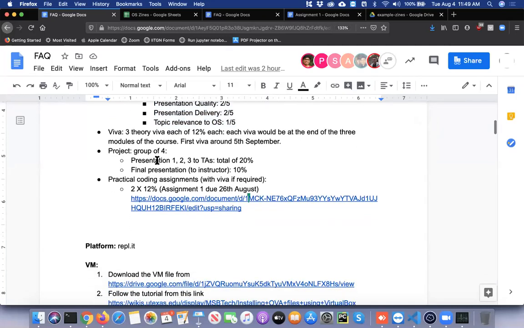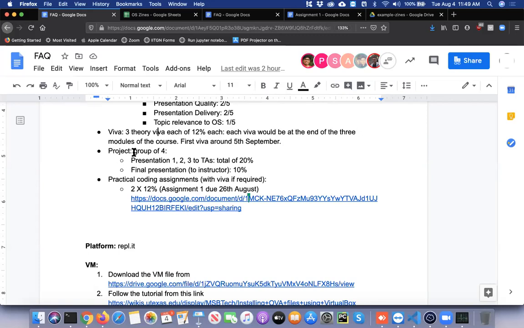There'll be a Viva component. There'll be 3 Vivas corresponding to the 3 topics. First, virtualization as one topic, file persistence as the second topic, and concurrency as the third topic. Each Viva will be 12%, and the first Viva would be around 5th September. This is the week of the first assessment, and the first Viva would be held then.